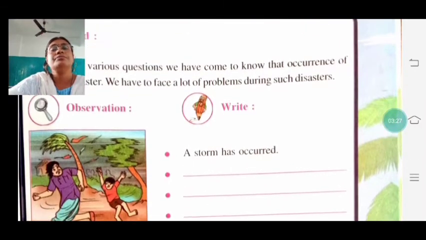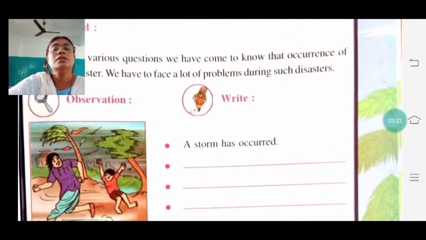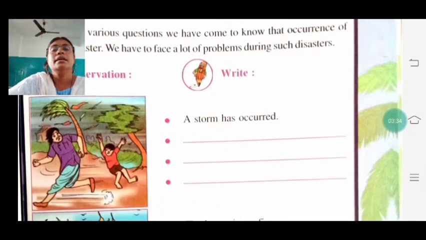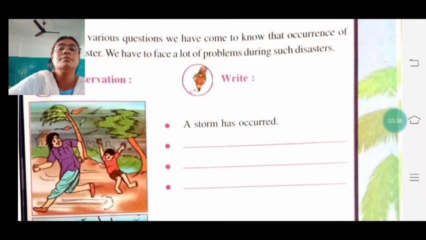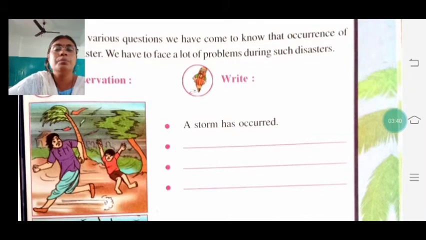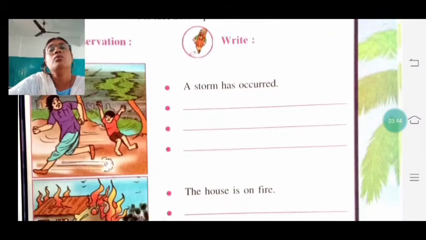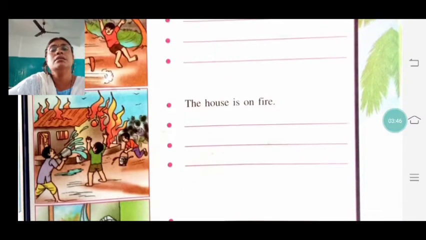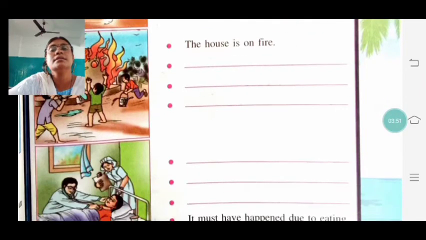Now observation C. Few disasters here given, pictures of disasters given here. See, observe and write. Let's see. This is a storm. Storm means बहुत तेज हवा जब चलता है, पेड़ टूट जाते हैं, चीज़ें यहाँ से वहाँ उड़ जाता है. That time what you will do? Now see, a house is on fire. घर में आग लग गया है. That is also a disaster.